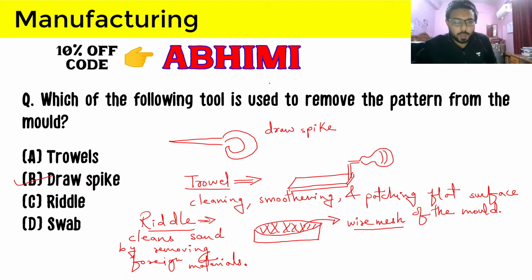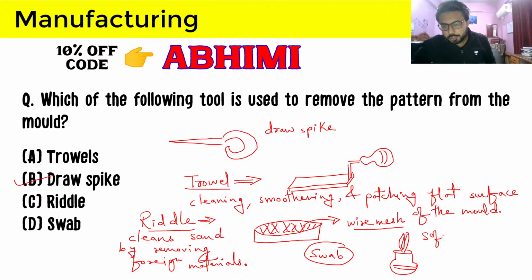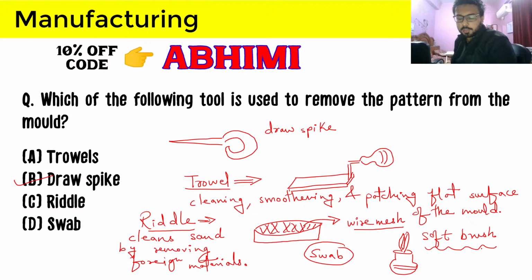And the last thing is the swab, which I am also drawing at the bottom. The swab looks like this, which is a soft brush. So this is your swab, a soft brush, and what it does is moisten the sand around the pattern so that it strengthens the sand and prevents the edge from breaking.